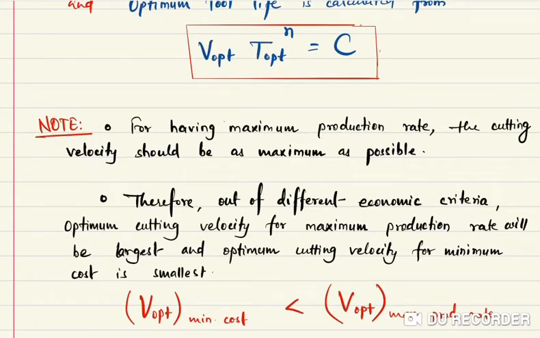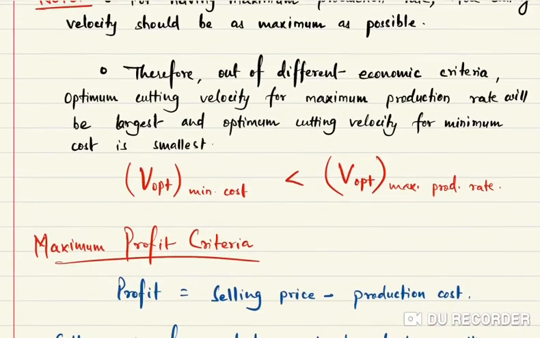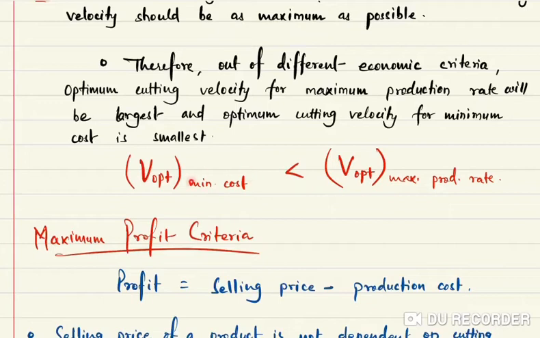Now for having maximum production rate, the cutting velocity should be as high as possible. See, if you want maximum production, it means you require more cutting velocity, but if you want less cost, then in that case you have to reduce the cutting velocity. For economic machining you have to reduce the cutting velocity. So we find that the V optimum at minimum cost is not equal to the V optimum at maximum production rate.